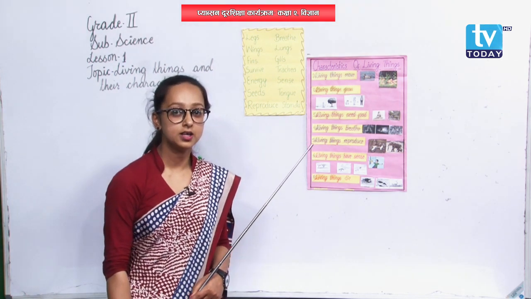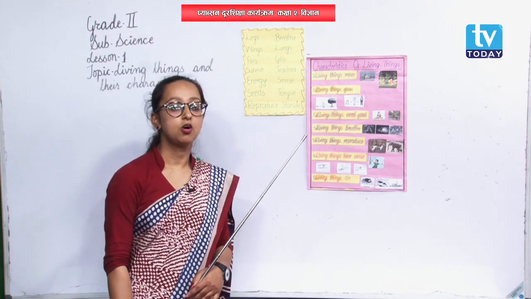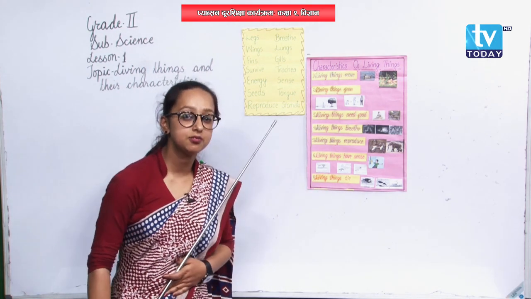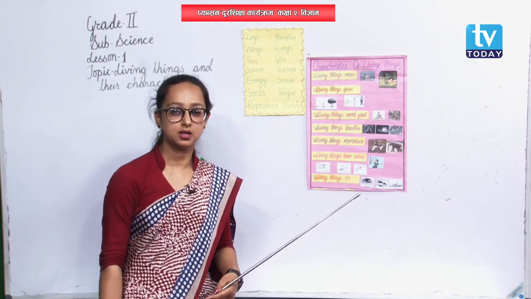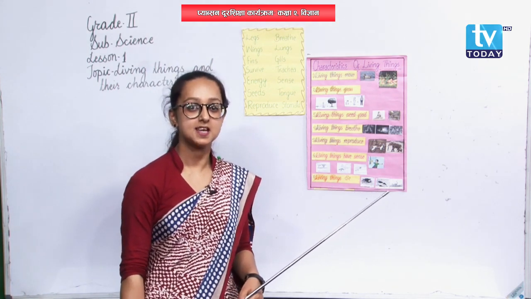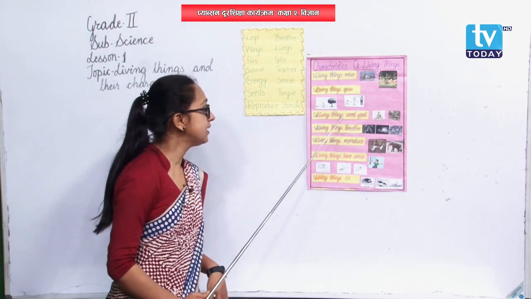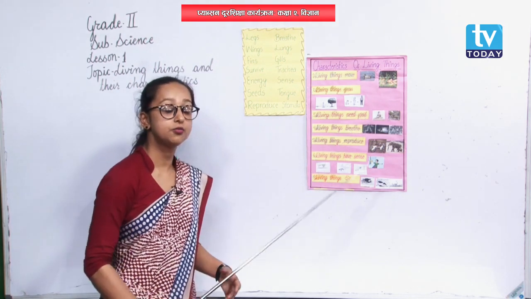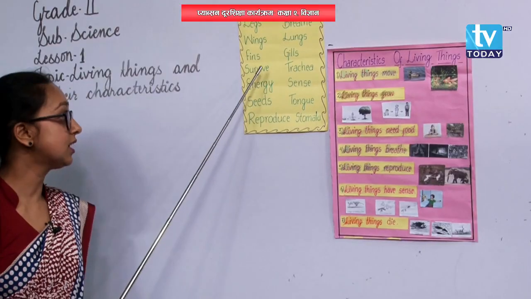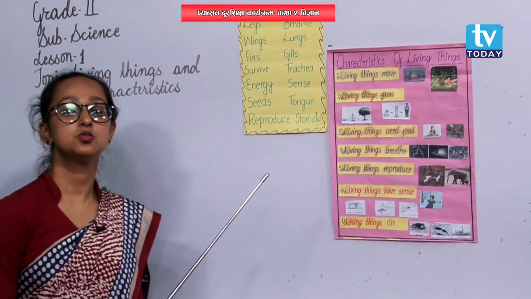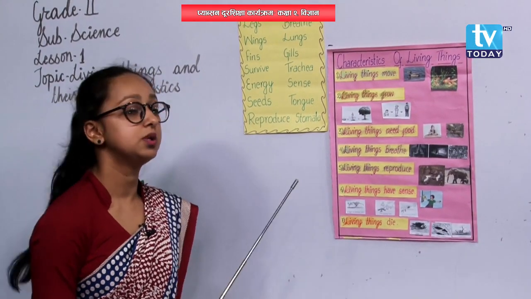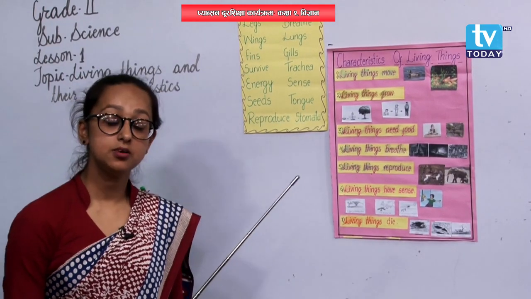Why do we feel hungry? Because if it's already been a long time that we have eaten something, then we start feeling hungry and we shout to our mother, mother, I am feeling hungry. Do we do so or not? Yes, we do. So living things need food. We need food to survive. See the word here? We need food to survive, to live, to do work, to grow. We need food. In the similar way, every living things they need food.